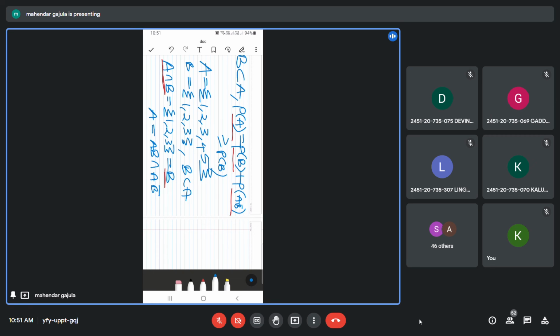So AB and A B bar, what is the relation? Oh, sorry, I wrote wrong here. This is union. AB union A B bar. So if you combine this AB and A B bar, that gives us A only. And AB and A B bar are mutually exclusive. Am I right?